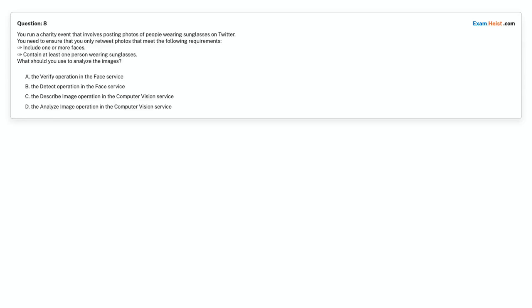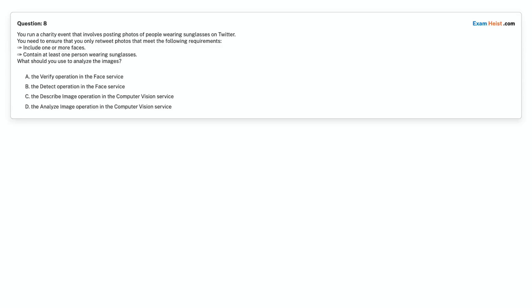Question 8. You run a charity event that involves posting photos of people wearing sunglasses on Twitter. You need to ensure that you only retweet photos that meet the following requirements. Include one or more faces. Contain at least one person wearing sunglasses. What should you use to analyze the images? Option A, the verify operation in the Face service.